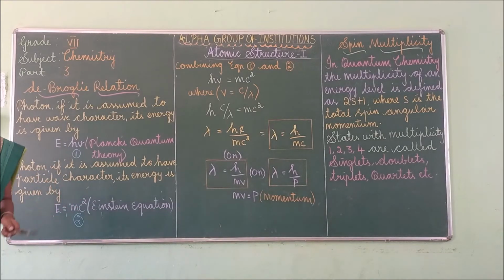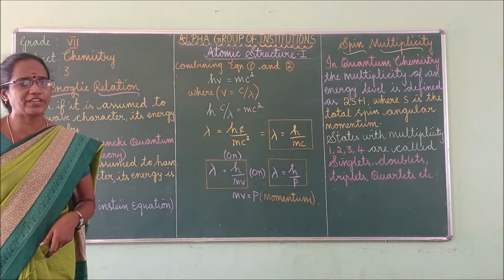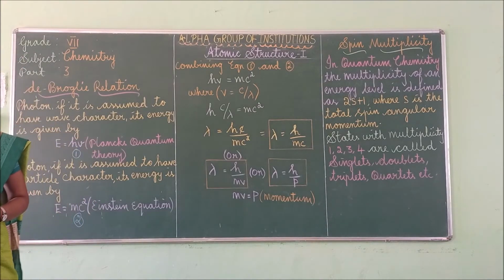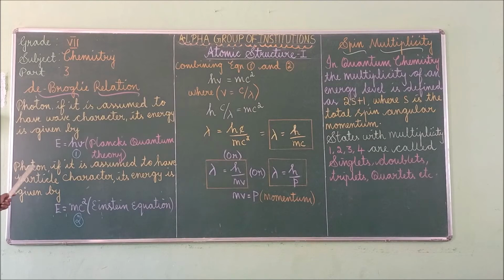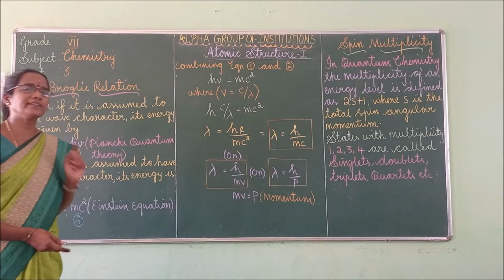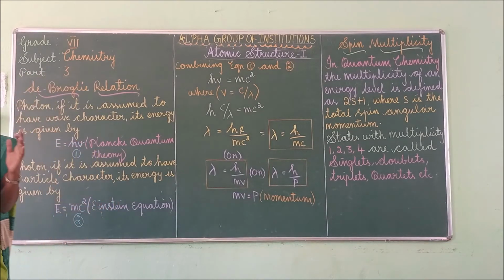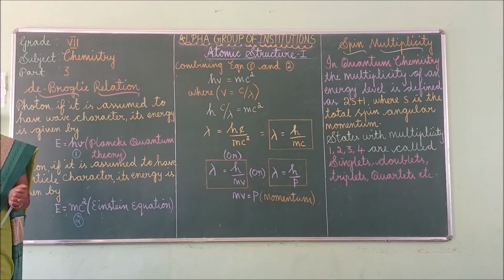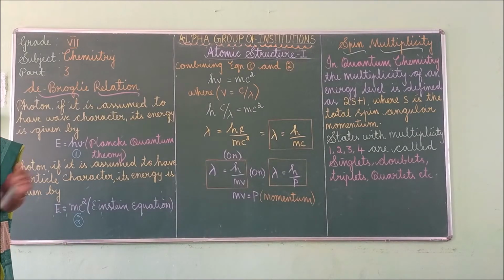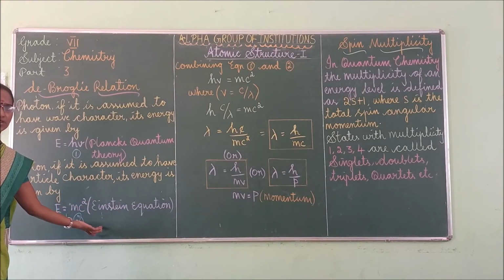It's a very famous equation, isn't it? This is the second equation.